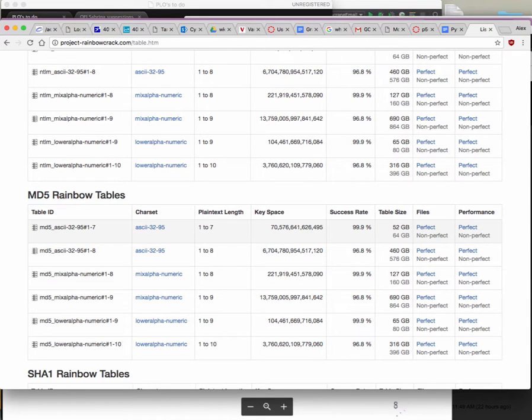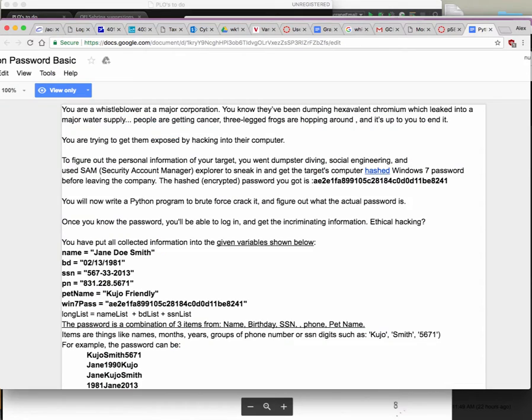Okay, and notice this. There's MD5. Some of these are MD5 hash rainbow tables. So if you know that you're working with some old computer system that uses an MD5 hash, then you can use this table. You basically tell the software to look at all these tables and try to find a hash value that matches, and if it matches, then the table also has the stored guess word, the possible password. So in our program, we're actually going to generate the rainbow table ourselves too.